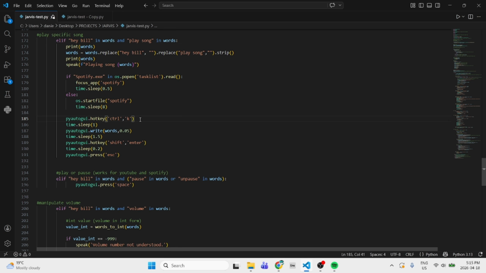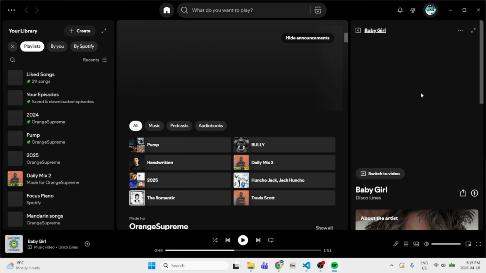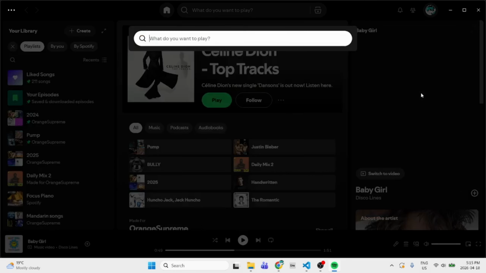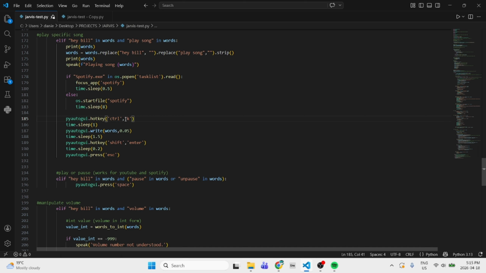So when it focuses in, I say do Control K. That's the search hotkey in Spotify. So see how it takes a bit of time. That's why I give it 8 seconds. Control K basically lets you search, and then write the words. So the words is the stripped version, Stitches, that's the word.